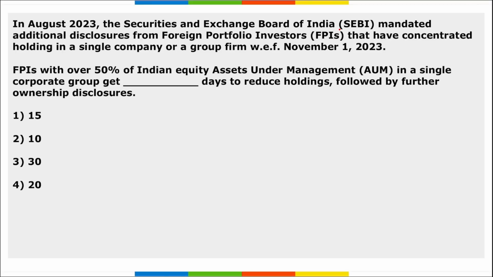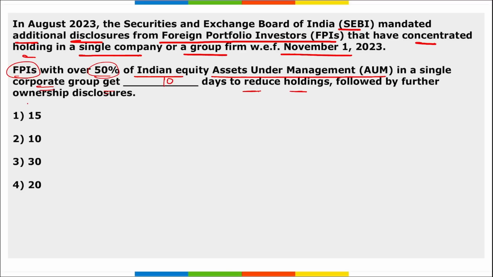Next, SEBI mandated additional disclosures from foreign portfolio investors that have concentrated holding in a single company or a group firm, effective from 1st of November. FPIs, these are your foreign portfolio investors, with over 50% in Indian equity asset under management in a single corporation, get 10 days to reduce their holding, followed by further ownership disclosures, right?